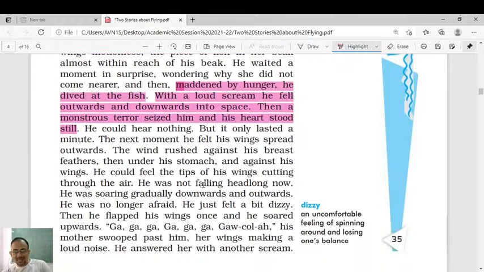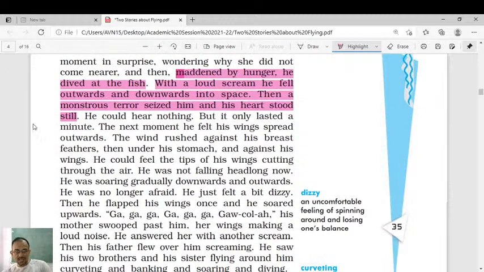He could hear nothing, but it only lasted a minute. He could hear nothing. A terror seized him. Terror means fear. Fear seized him, and his heart stood still. But it lasted only for a minute. Okay. The next moment, he felt his wings spread outwards. See, the next moment, he felt his wings spread outwards.